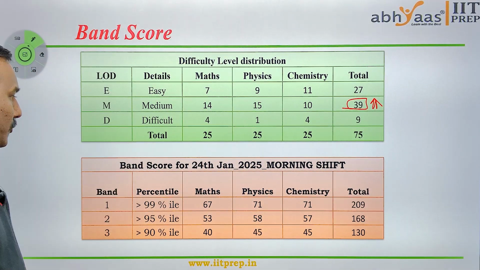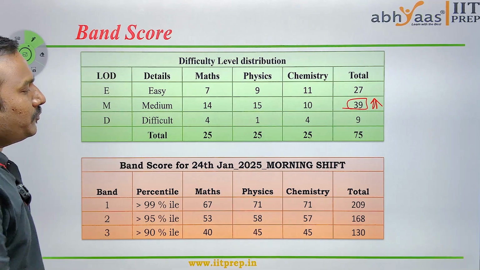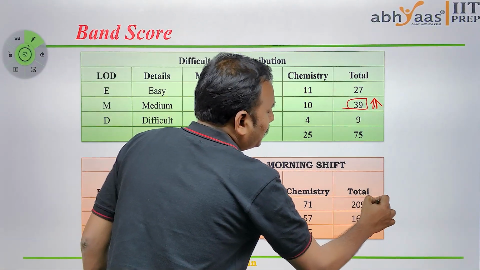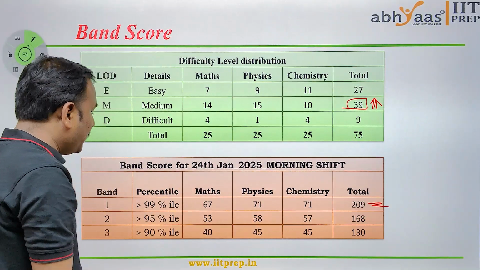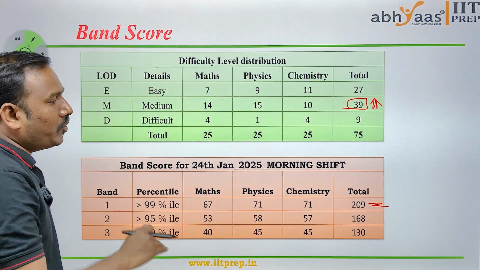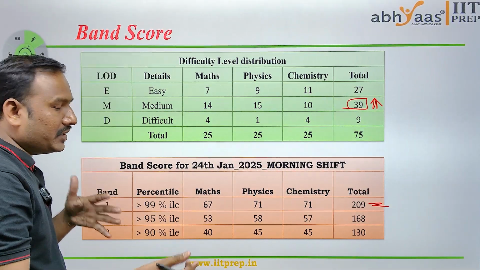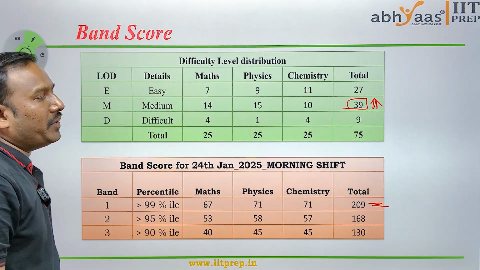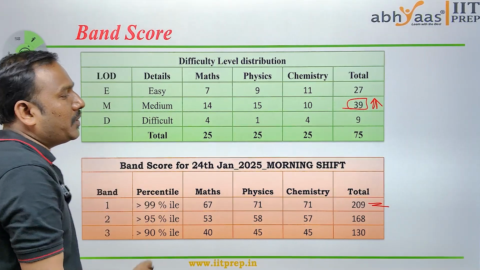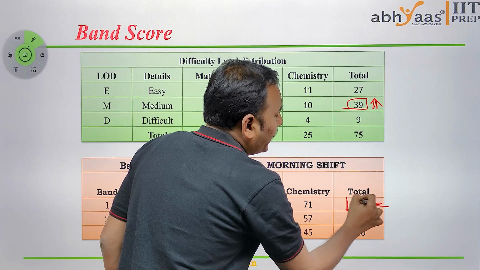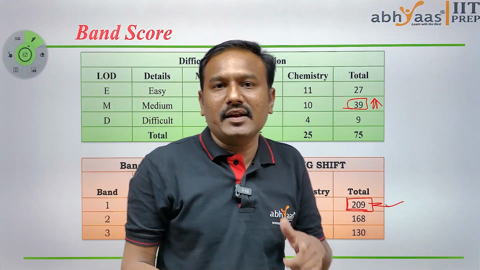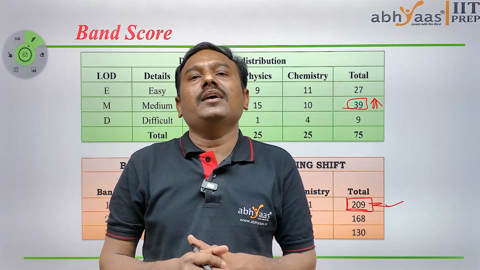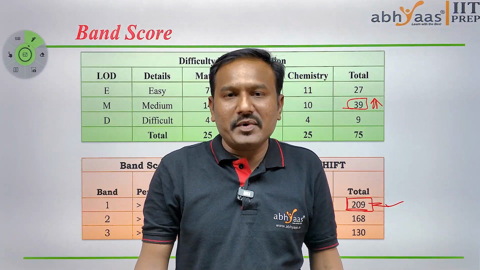If you see the percentile, if a student gets 209, they will get 99 plus percentile, with 168 they will get 95 plus percentile, and if students get 130, they will get above 90 percentile. So for this paper a good score is 209. If the student gets 209 and above marks, then the student will get above 99 percentile.